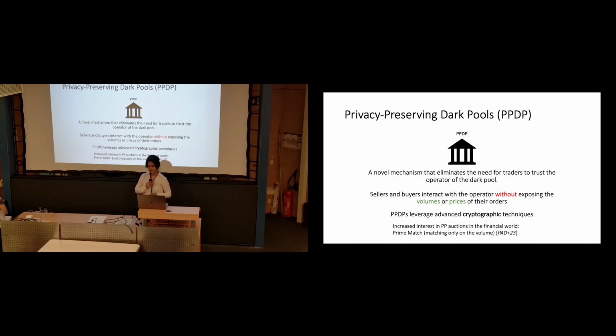It is very important to mention that, because of the increase of interest in these privacy-preserving solutions, we have one example somewhat similar to this problem, which is doing portfolio matching of the clients. It's called Prime Match, only matching the volumes of the clients. It was published in USENIX 2023, and it's now in real production at JP Morgan. So clients are actually using it.